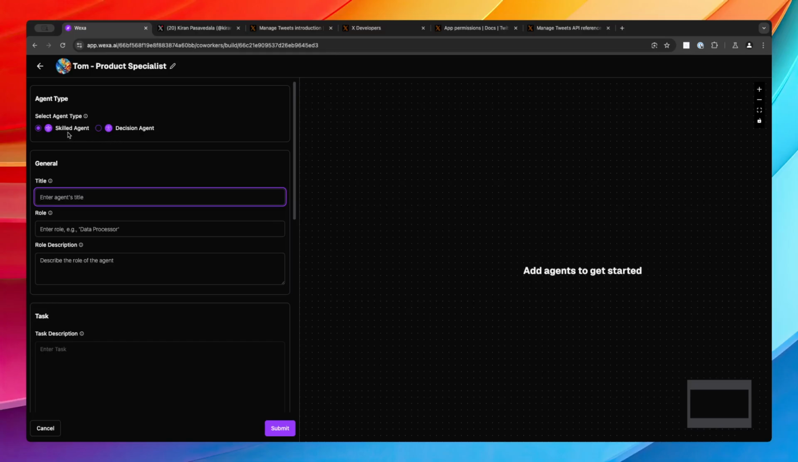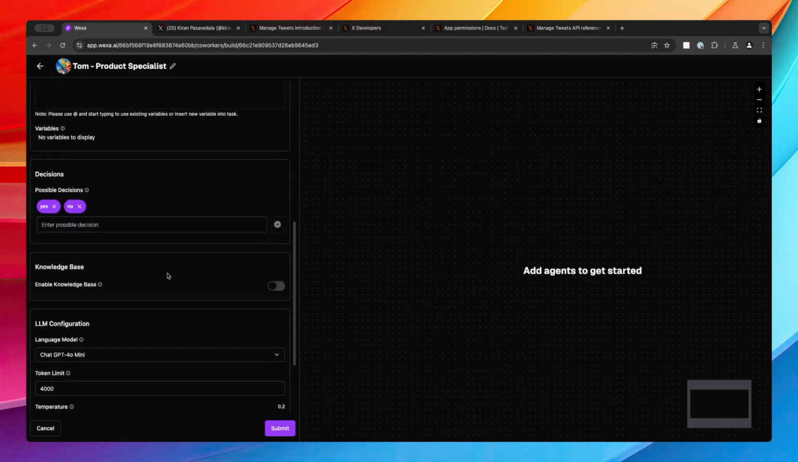Usually, a skilled agent is an agent that performs a very specific task by taking a skill as one of its input attachments, and a decision agent is one that actually takes a decision. So you can have a multi-hop decision-making coworker using a decision agent. You can specify your decisions here and enter your possible decisions.